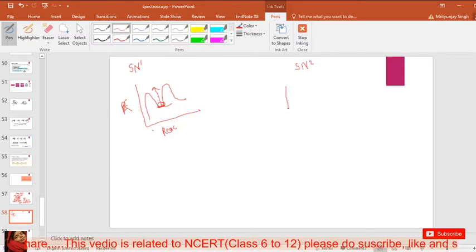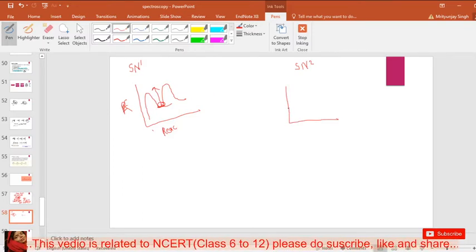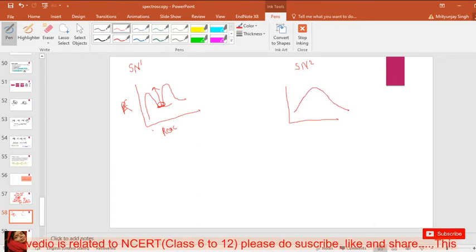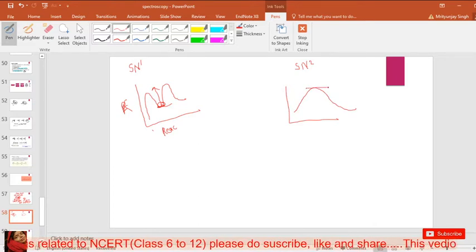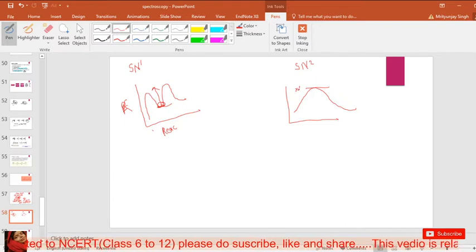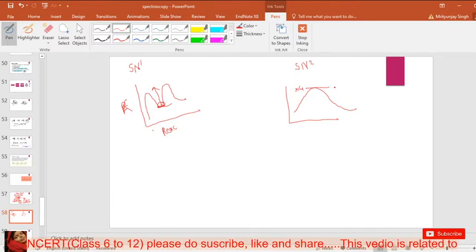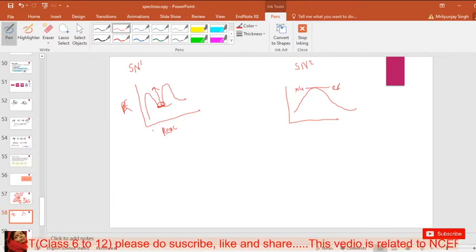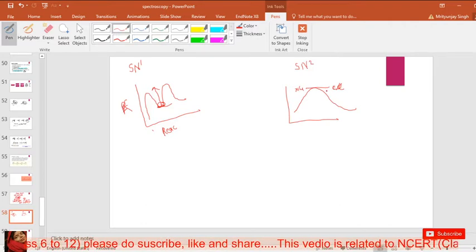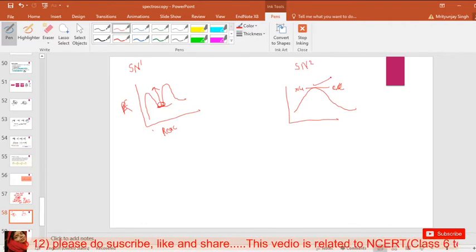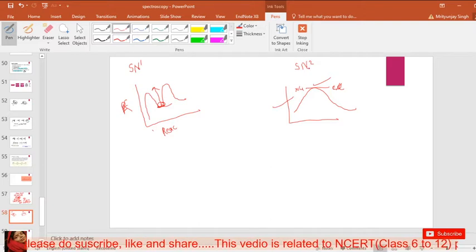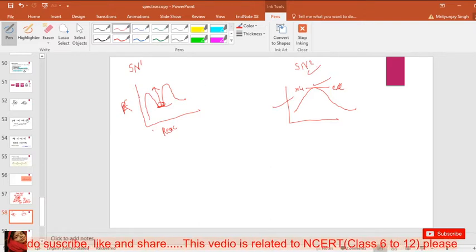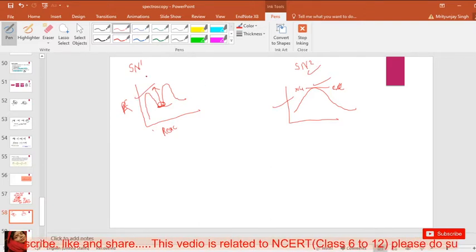In the SN2 reaction, this type of graph forms, and it is a transition state, because the nucleophile and leaving group are both present at the same time. So this is a transition state, and this type of graph is formed in SN2 reaction, and this type of graph is formed in SN1 reaction.